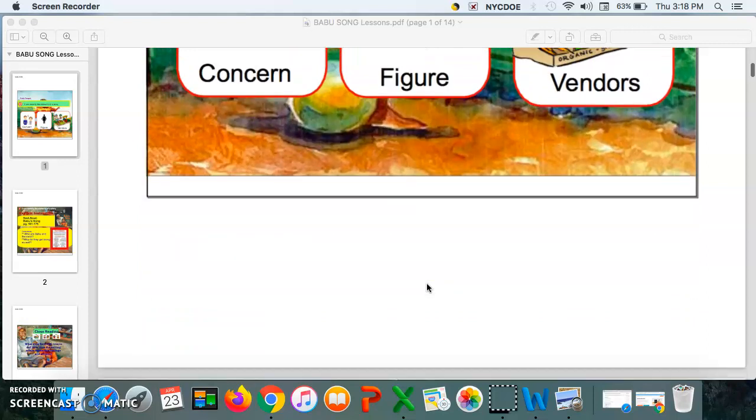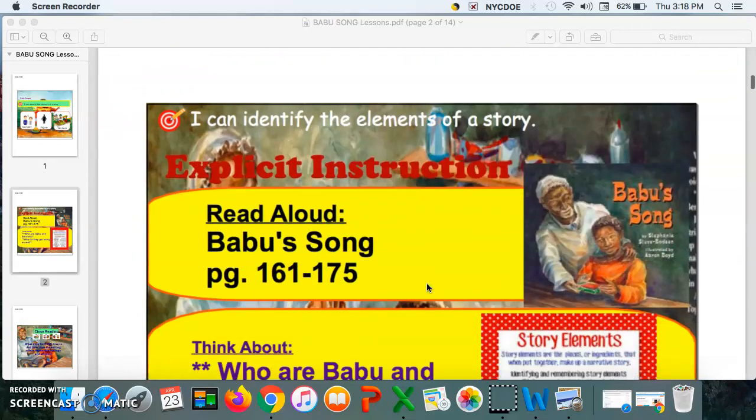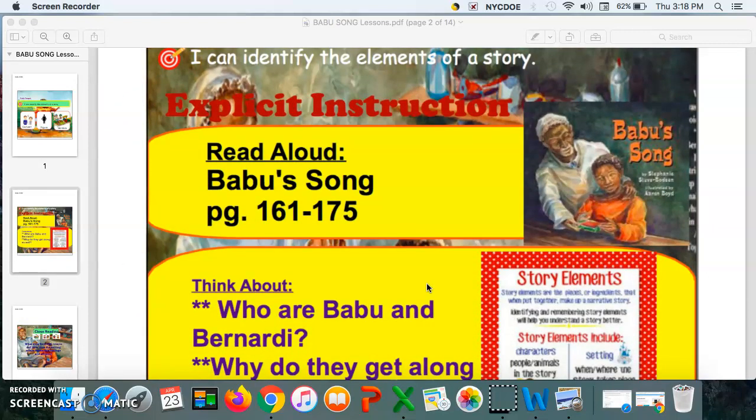Now let's get started with our lesson. For today, we'll be reading pages 161 to 175, and that's the story Babu Song. There is a recording of this story included in your lesson for today, and also Google Slides of the story so you can go back.